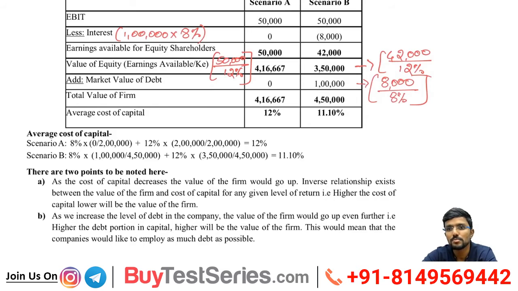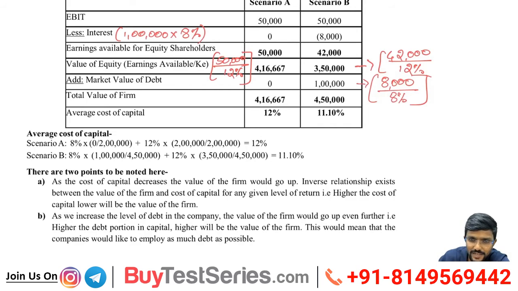So how did I get that 4,50,000? 3,50,000 plus 1 lakh. Value of equity plus value of debt will be 4,50,000. Don't divide anything. Simple, madam. See, what is the value of the firm? Value of equity plus debt. Debt is 1 lakh. Equity is 3,50,000. Now what is the value of total capital or total company? Equity plus debt. So market value of the firm is equity plus debt. Be careful, I mentioned there, add market value of debt. So that will give me the answer.